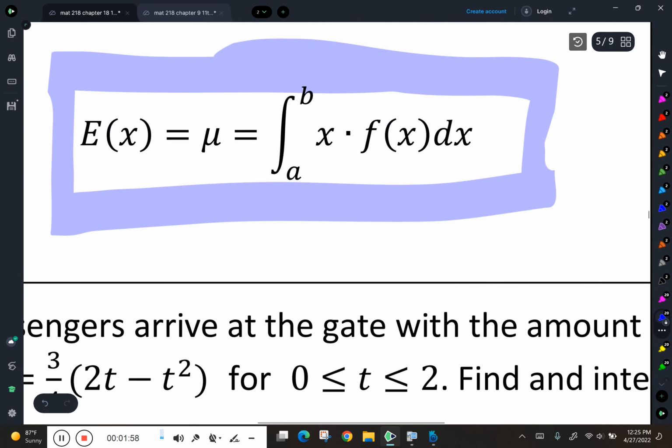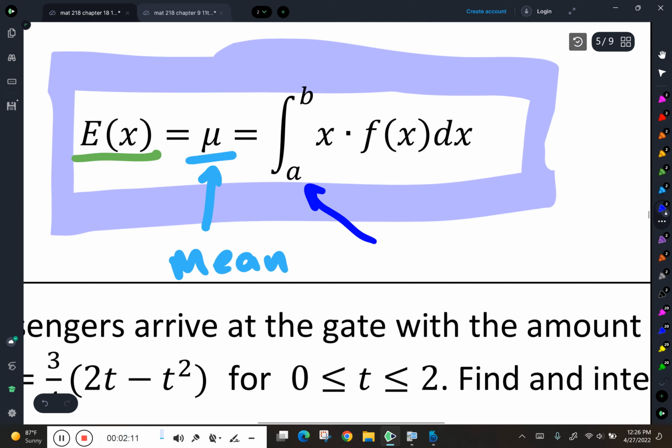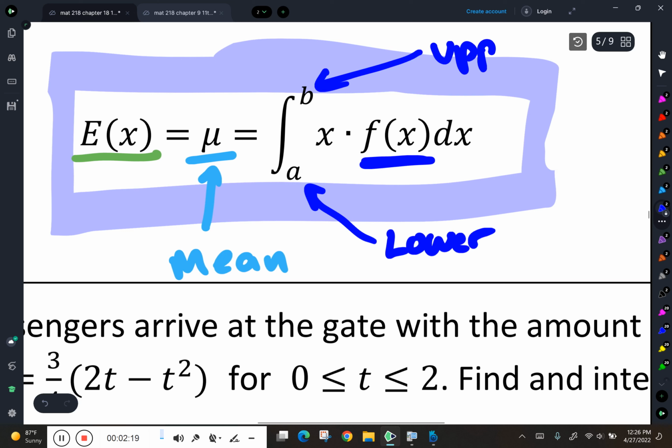All right? So let's just blow that up and take a look at what it's saying to do. It's saying that the expected value, so this piece right here means expected value, is the same thing as the mean. And it's found by doing an integral from the lower limit, where the probability model is valid, to that upper limit where that probability model is valid. And then there's a slight change to the integrand here. See how they add this extra x?